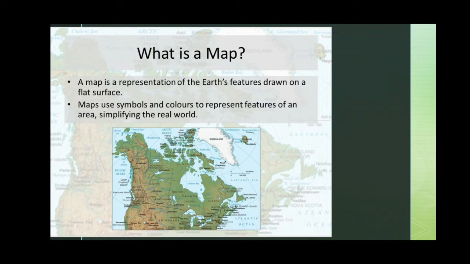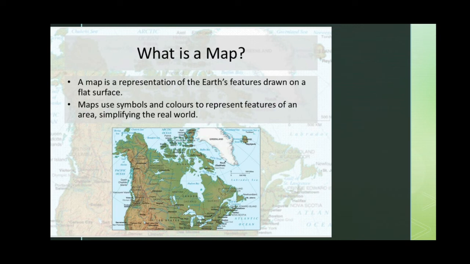Another thing which is useful for us to study the earth is maps. Now what is a map? A map is a representation of the earth's features drawn on a flat surface. Maps use symbols and colors to represent features of an area, simplifying the real world.